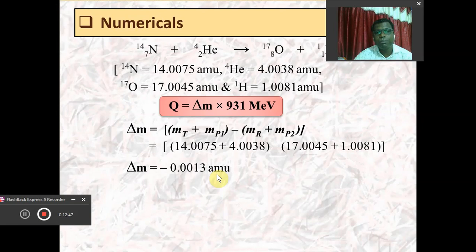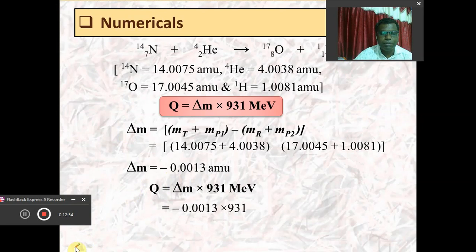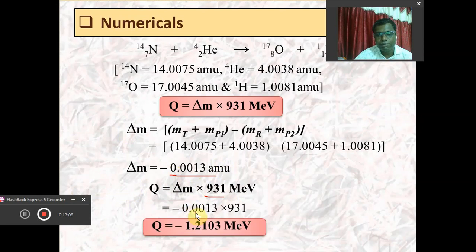This is the value of delta M in atomic mass units, and if this value, minus 0.0013, is multiplied by 931 million electron volt, then this atomic mass unit value will be converted into million electron volt, and this value is almost minus 1.2103 MeV. So it's very simple that we are able to calculate the Q value. Here we got the Q value.